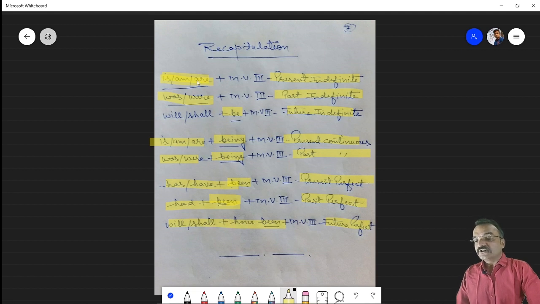So this is all the use of the be form in different passive voices. Is, am, are in present indefinite; was, were in past indefinite; be itself with will or shall in future indefinite; is, am, are plus being in present continuous; was, were plus being in past continuous; been with has or have in present perfect; been with had in past perfect; and been with will or shall have in future perfect. So in this way you can change an active sentence into passive. These are very easy tricks, and if you practice like this, you can become very perfect in changing a sentence from active to passive.